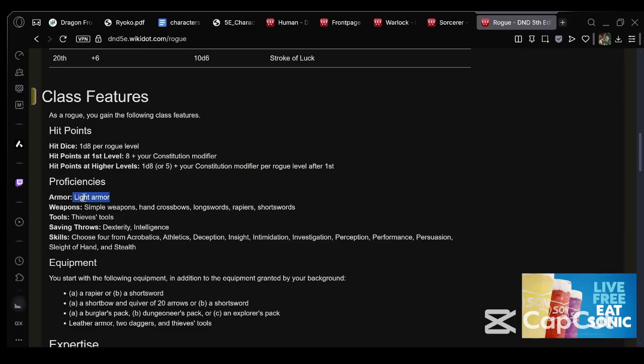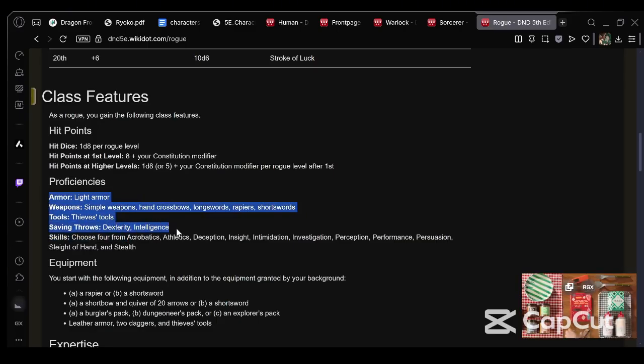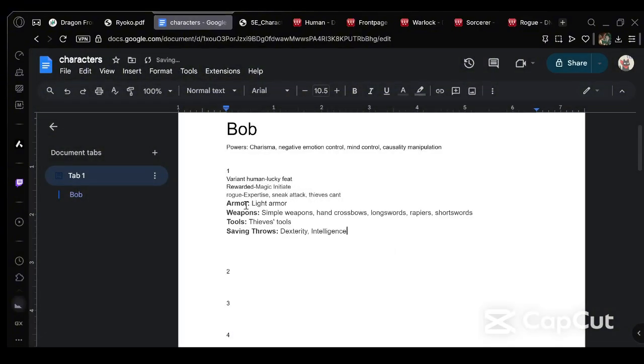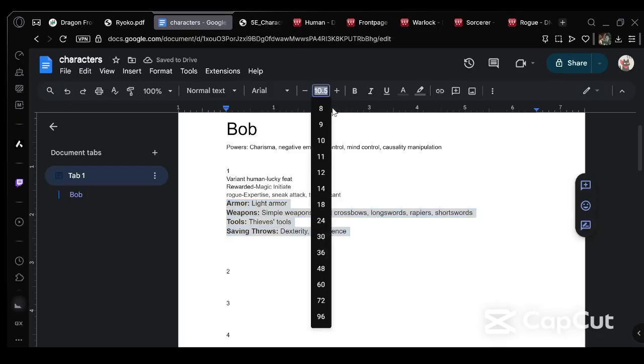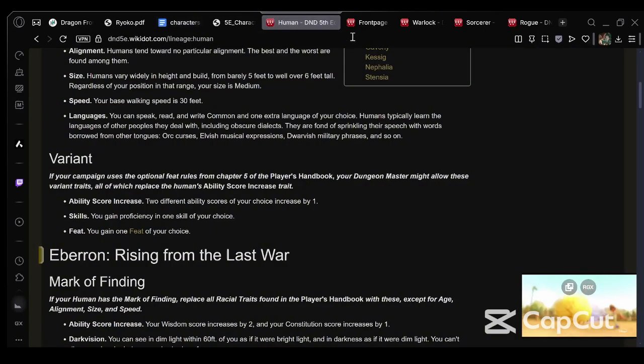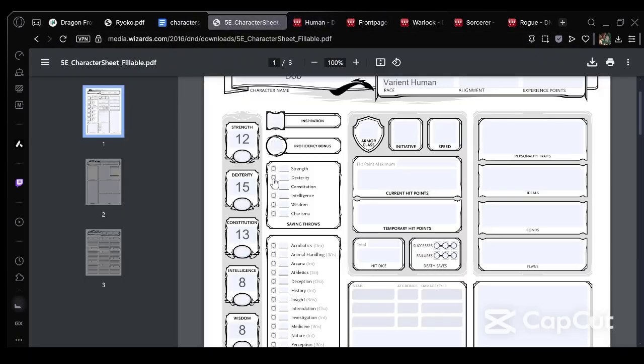He's proficient in light armor. Actually, there's a neat way to do this. Control C. So we're gonna do that. Paste. Control V. Bang. Bang. Bang. I'm gonna keep those. And then his saving throws. So we get saving throws in Dex and Intelligence. Where is Dexterity? Dexterity and Intelligence. Intelligence isn't that important for this character, but I mean, being proficient ain't gonna kill him.